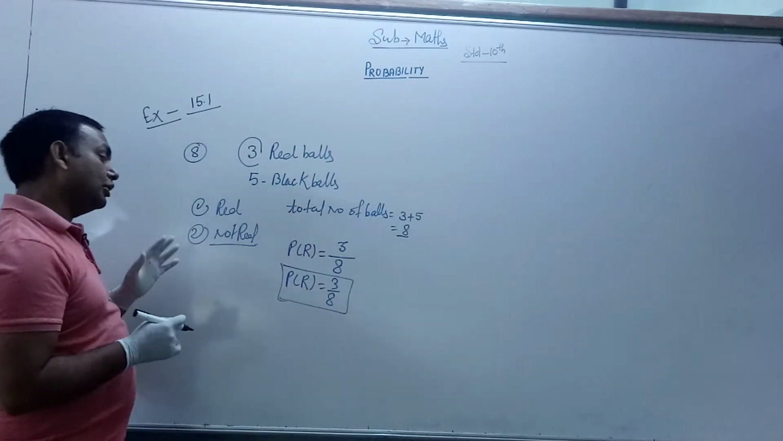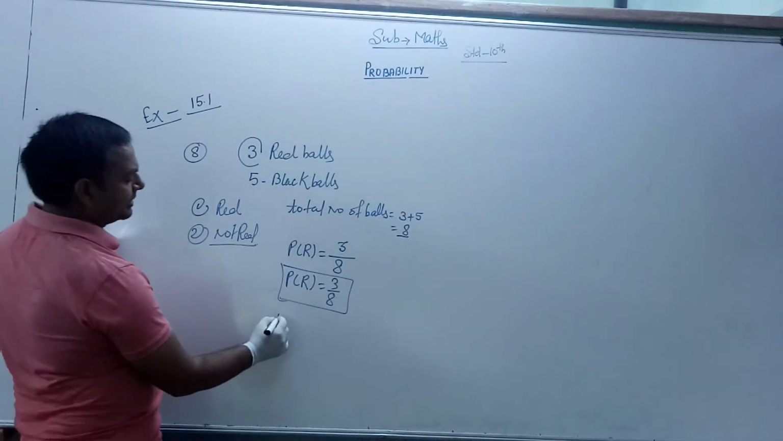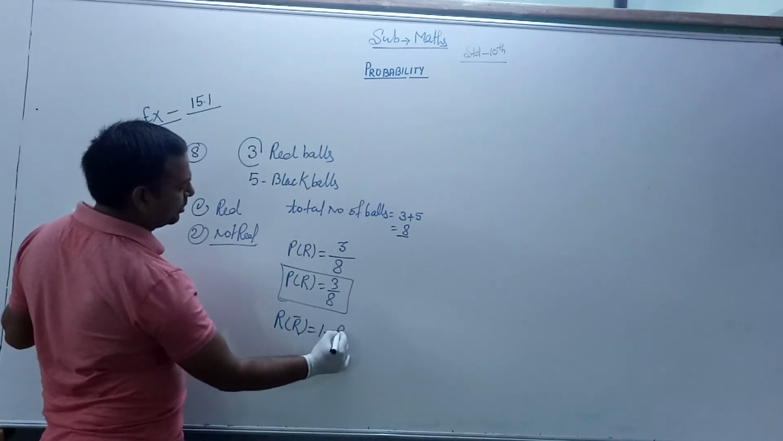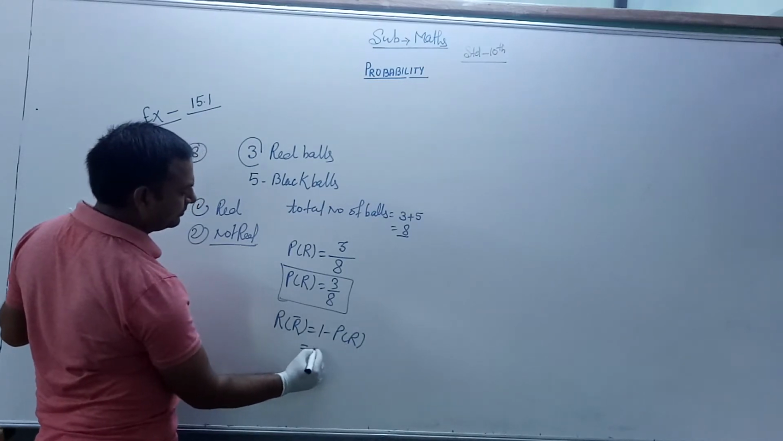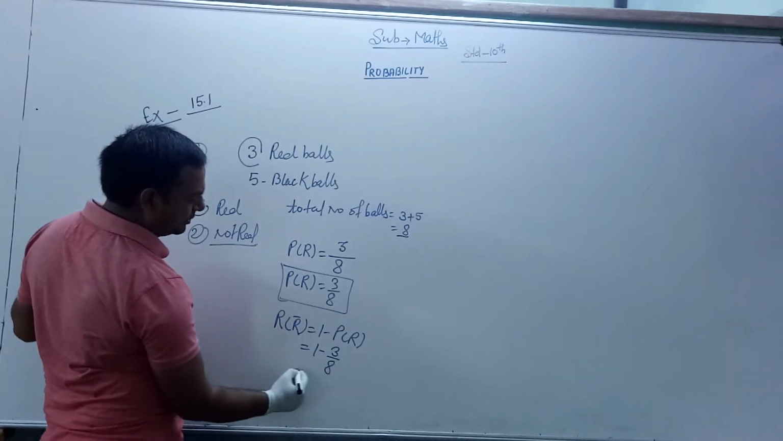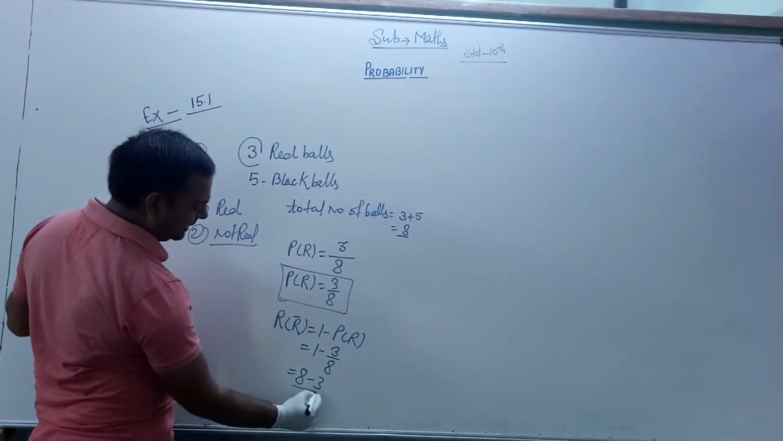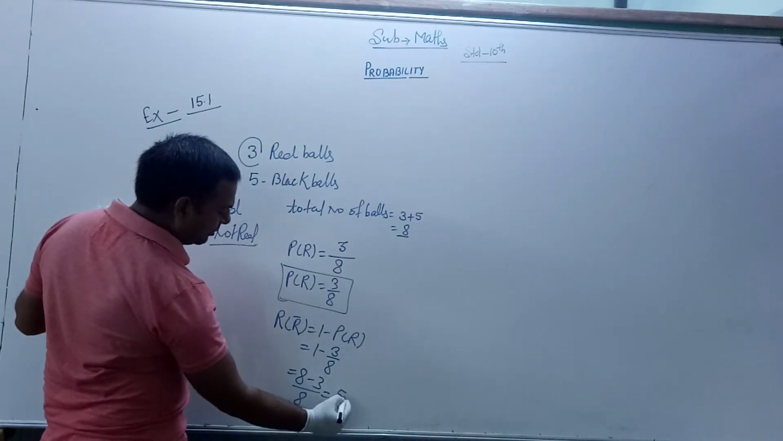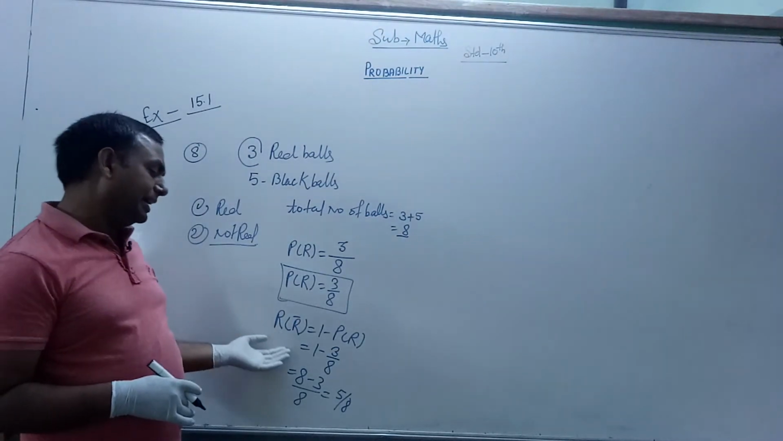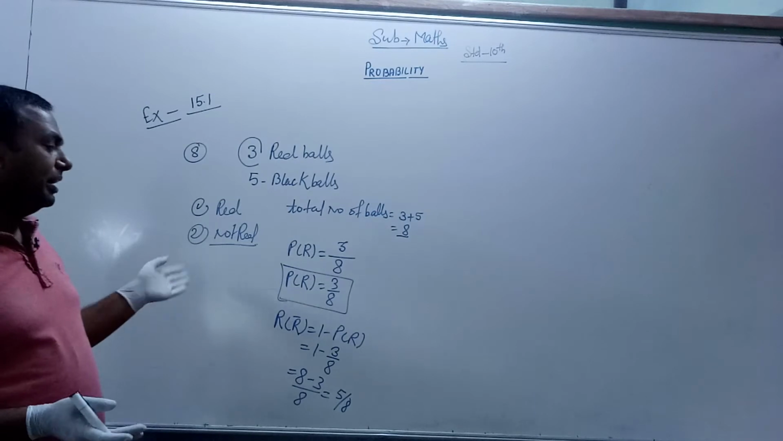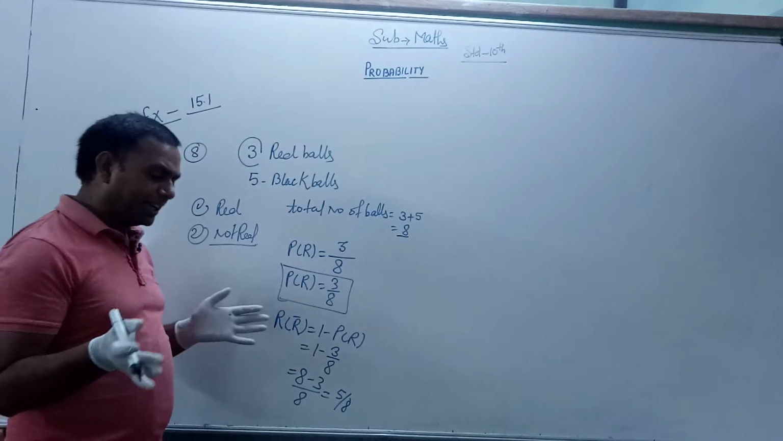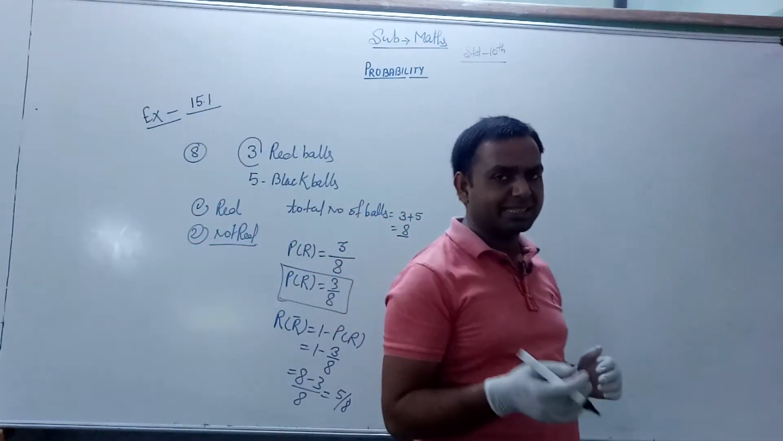Second condition, not a red ball. It is the complement: probability R bar is equal to 1 minus probability R. 1 minus 3 by 8 is 8 minus 3 divided by 8, which is equal to 5 upon 8. So the probability of a not red ball is 5 upon 8, and the probability of the red ball is 3 upon 8. I think all of you understand how we can find the probability when the questions are given.